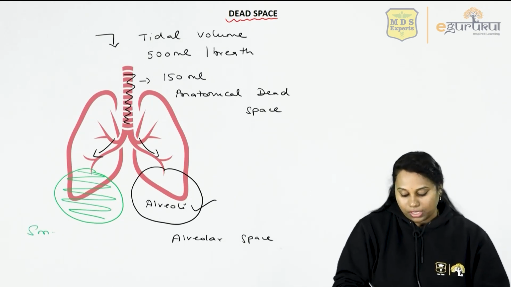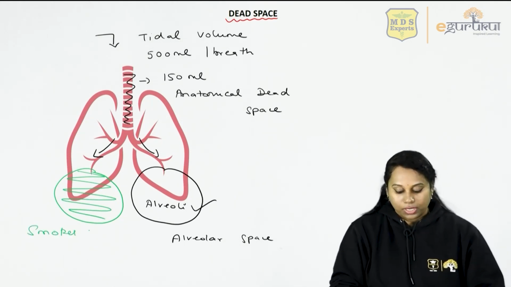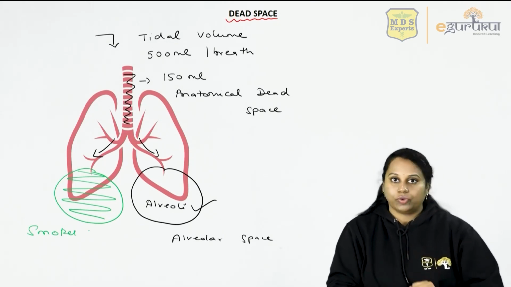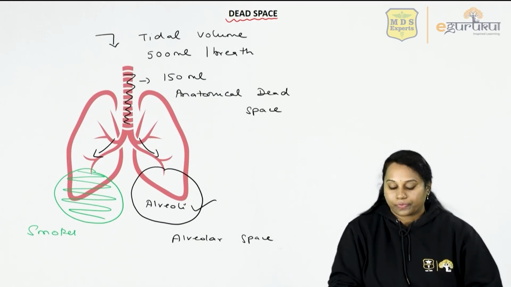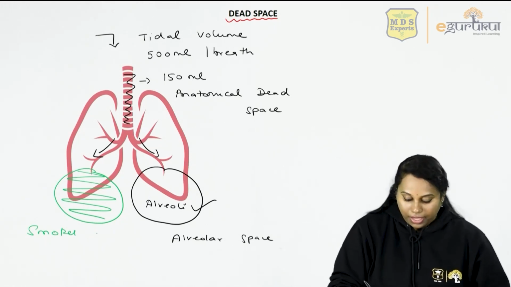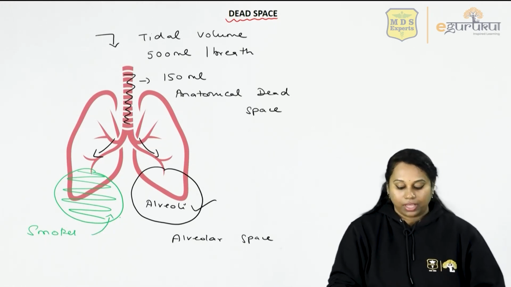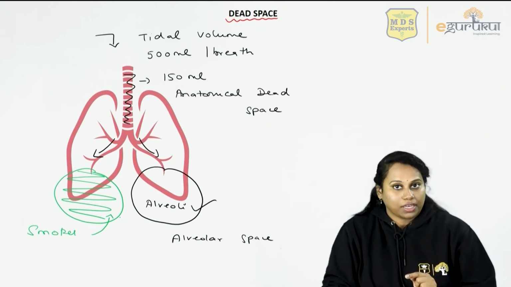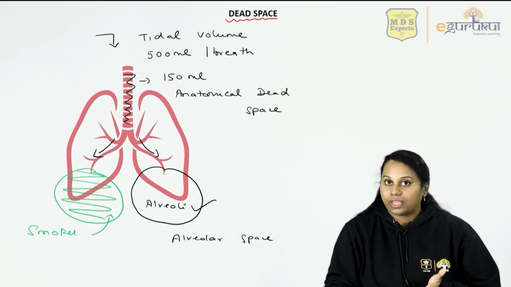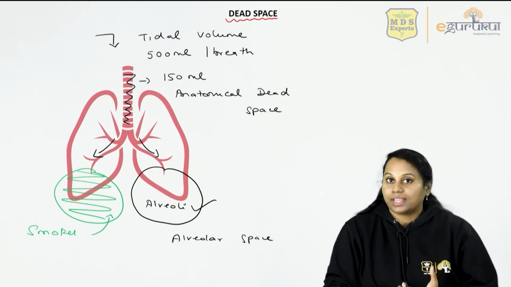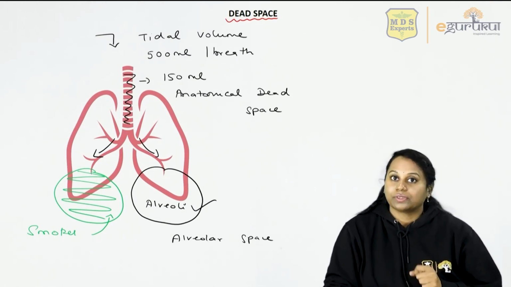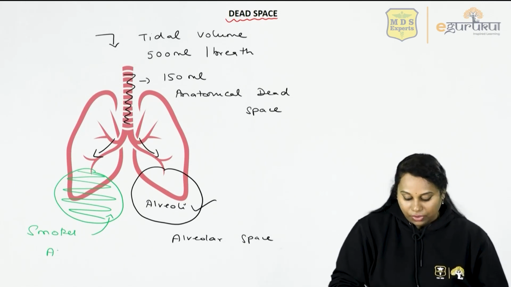So in this person, the alveoli are not functioning. Now the air that goes into these damaged alveoli is not going to take part in gas exchange. This air becomes alveolar dead space.